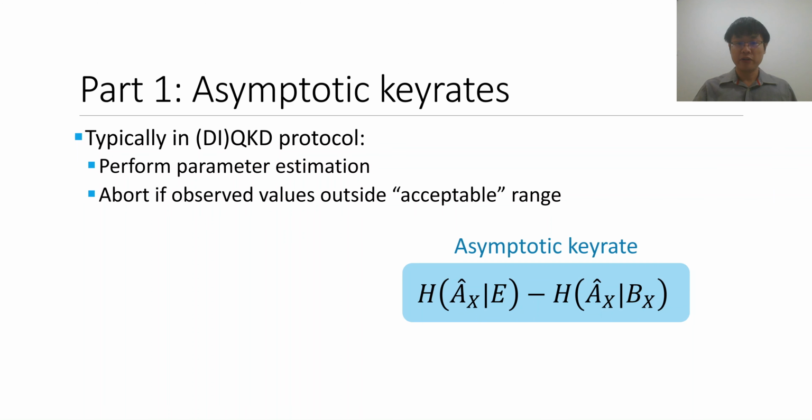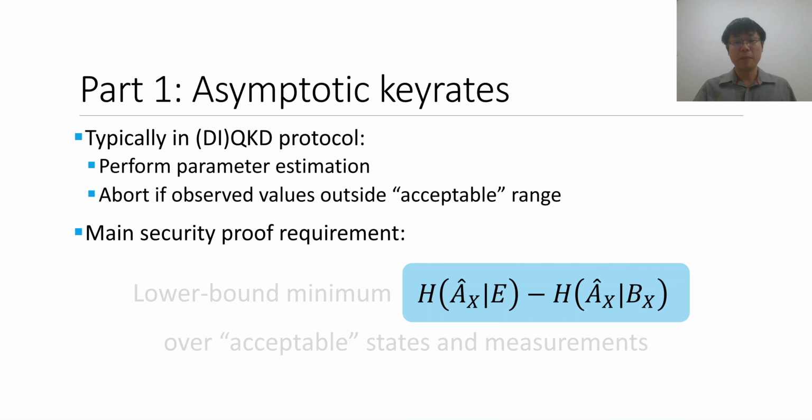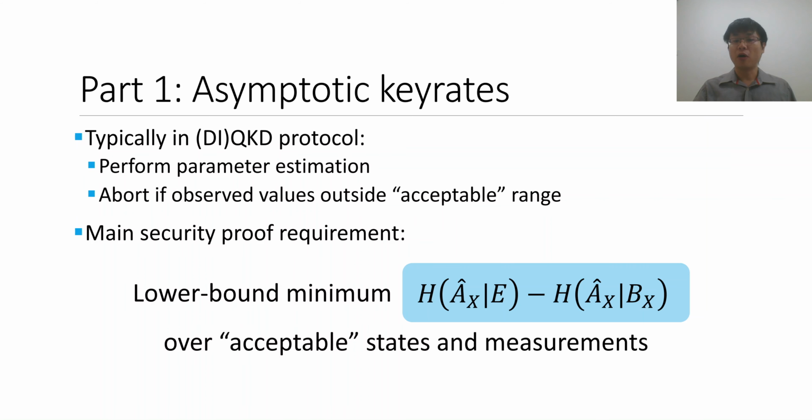If we also recall that the asymptotic key rate for QKD and DIQKD is essentially given by the Devetak-Winter expression, then we see that the main task of a security proof where we want to compute the asymptotic key rate is that essentially we need to find a lower bound on this quantity over all the possible states and measurements that are accepted during the parameter estimation step of the protocol. So in some sense, we're considering the worst case possible value of the key rate out of all the possible states and measurements that are accepted.